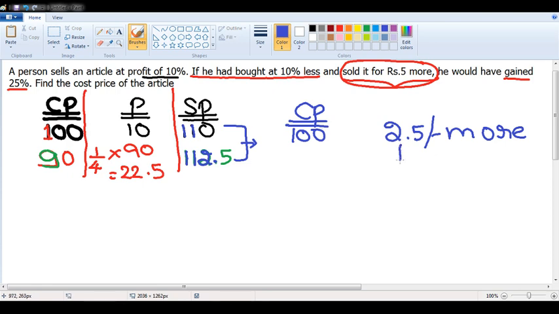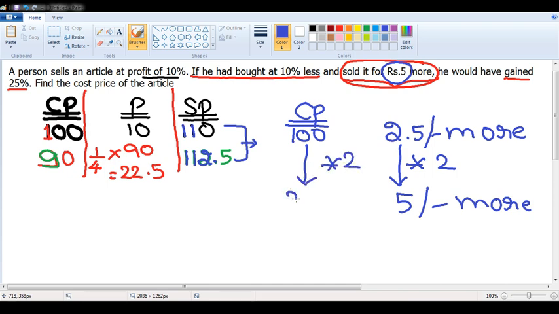But according to the question, they say that if I had sold at how many rupees more? 5 rupees more. 2.5 should become 5. Multiply by 2. 100 also multiply by 2. What should be the answer? 200. Please do not apply any formula or variable. I hope the approach used in the last two problems is very, very clear for you people.